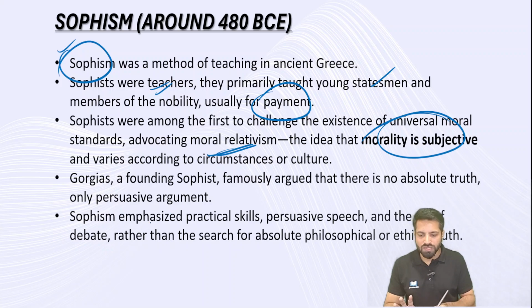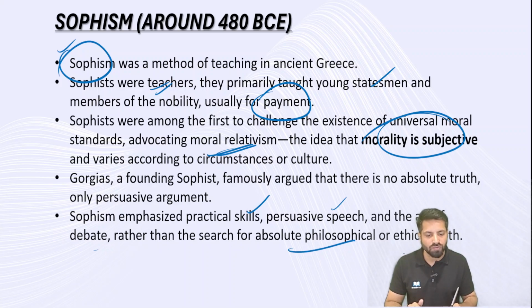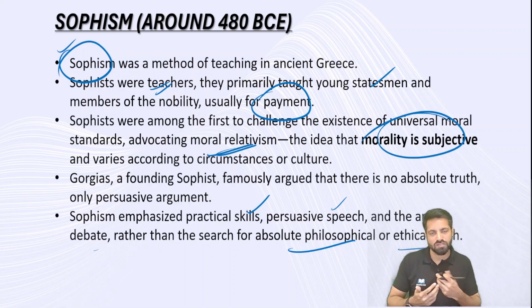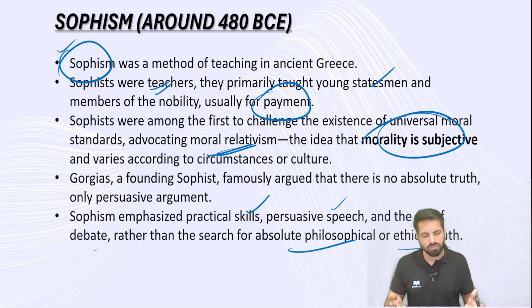And sophism emphasizes practical skills, persuasive speech, the art of debate, rather than the search for absolute philosophical or ethical truth. They rejected that there is one moral truth, a universal truth. There is no concept like that. Morality is subjective in nature. It differs from person to person and maybe by time period. So here what you have to focus on is ethical relativism.